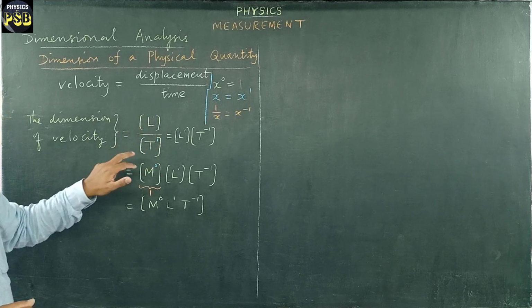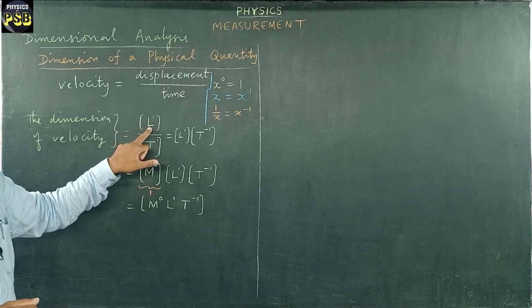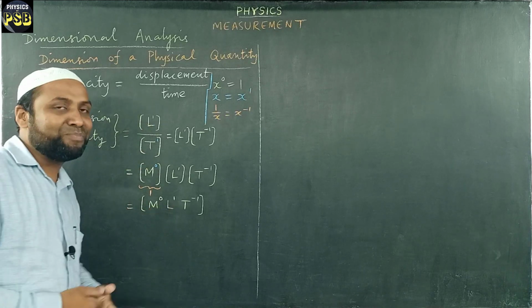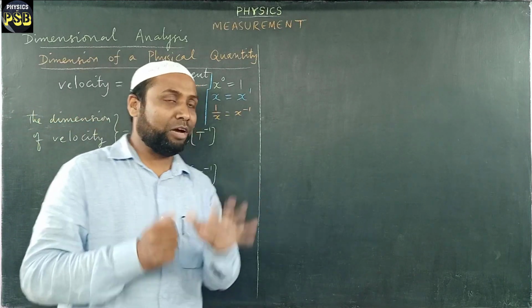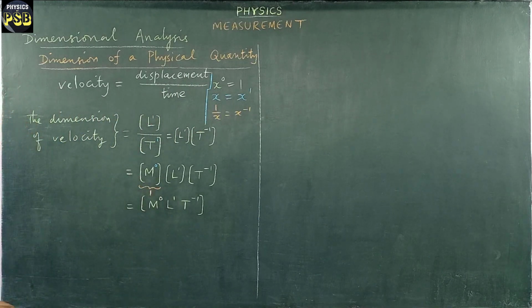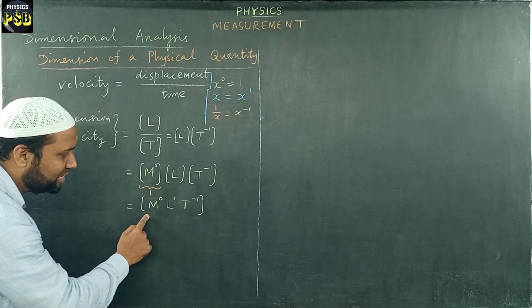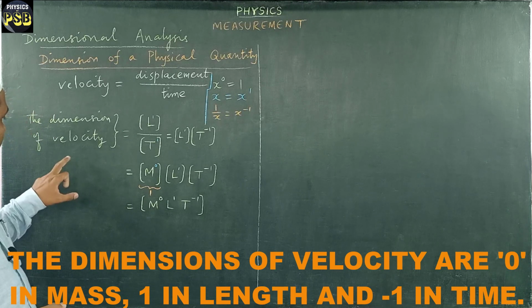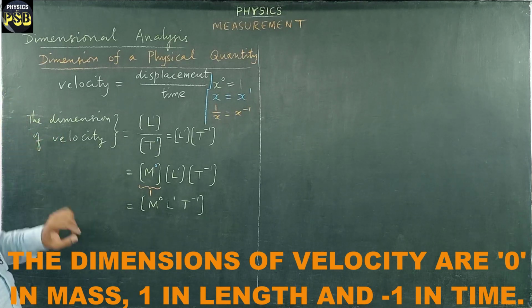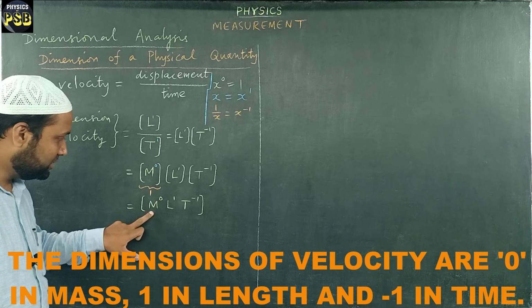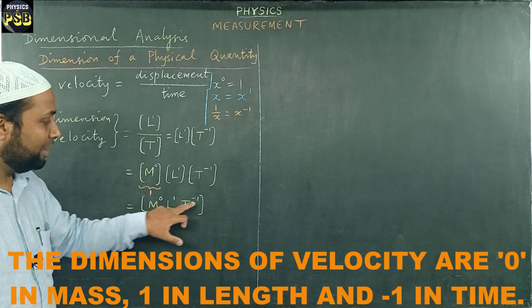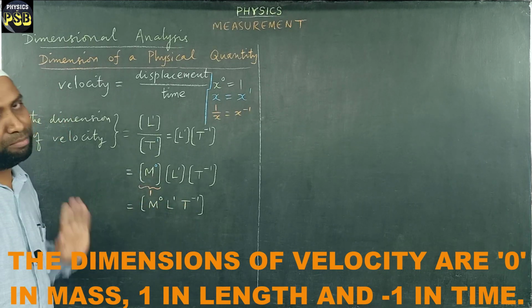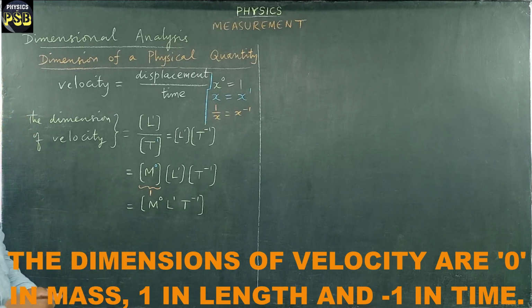These powers to which the fundamental quantities are raised are referred to as dimensions. I hope you have understood. Now, what does it say? It says that the dimension of velocity has 0 in mass, 1 in length, and minus 1 in time. This is what it means. I hope you have understood.